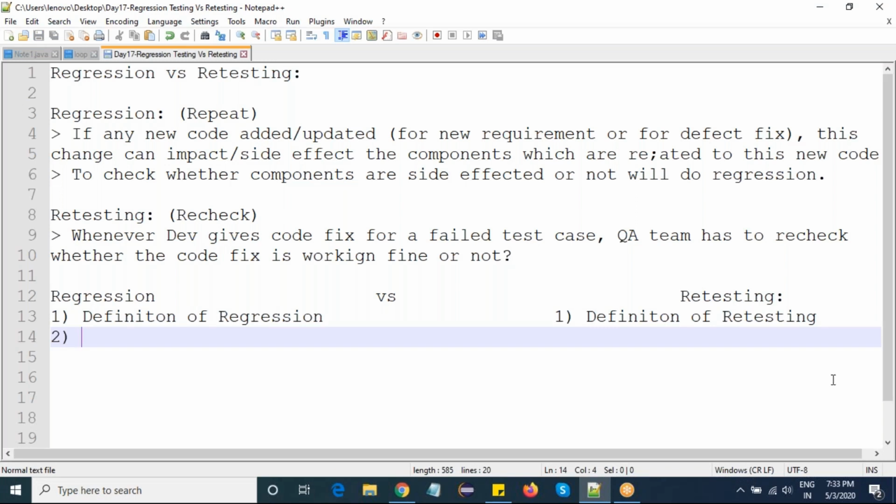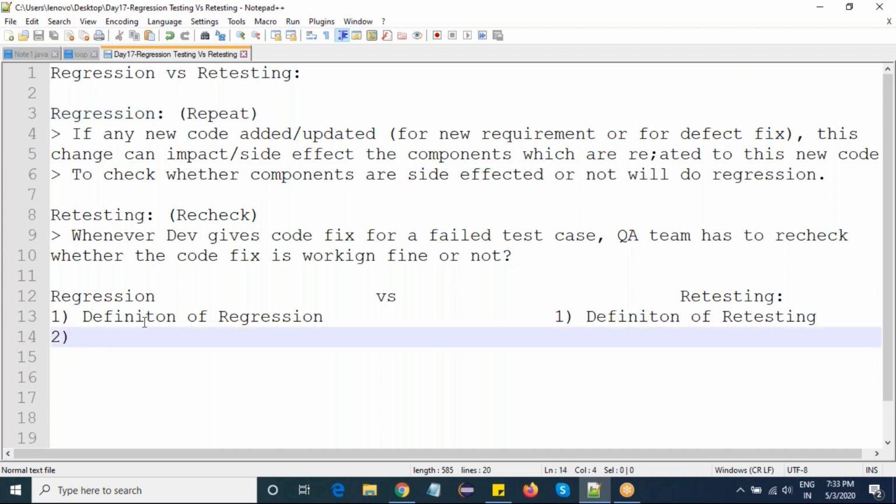You see the regression, I will do the repeated things, right? First of all, as we wrote in the note, regression has to be done when all the test cases in the initial phase have been passed, which means the failed test cases have also been retested and passed. Here, the initial step in regression is that all the test cases have to be passed, which is nothing but whenever we have a failed test case, it has been retested and passed. Nothing but retesting comes first compared to regression.